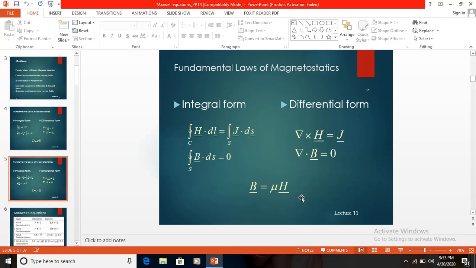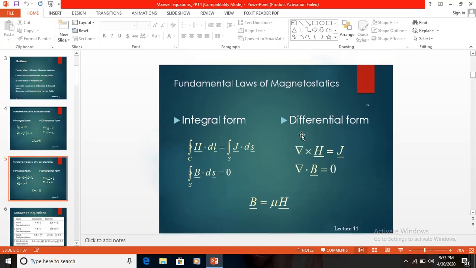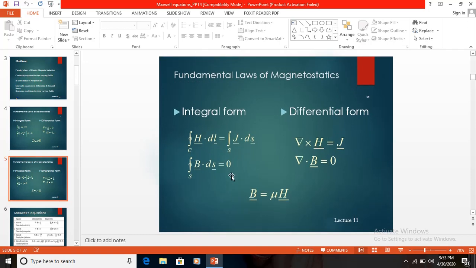In this we are representing different parameters. H is the magnetic field strength, represented in amperes per meter, and D is the electric flux density, in coulombs per meter square.